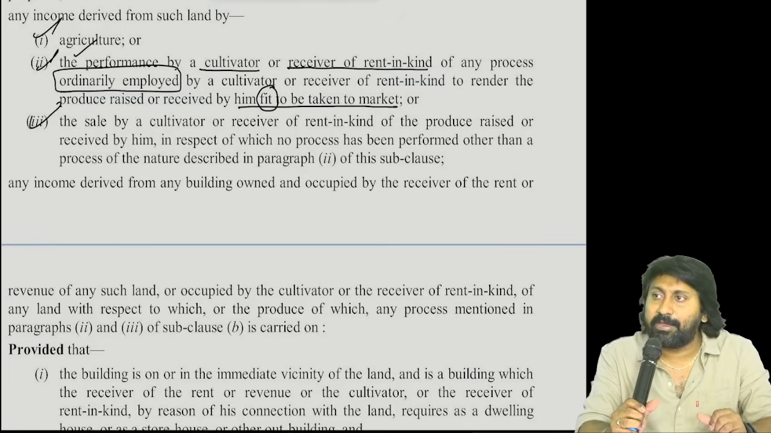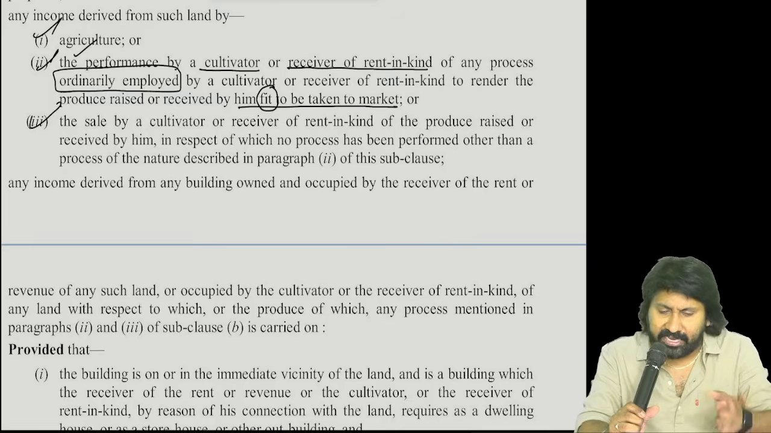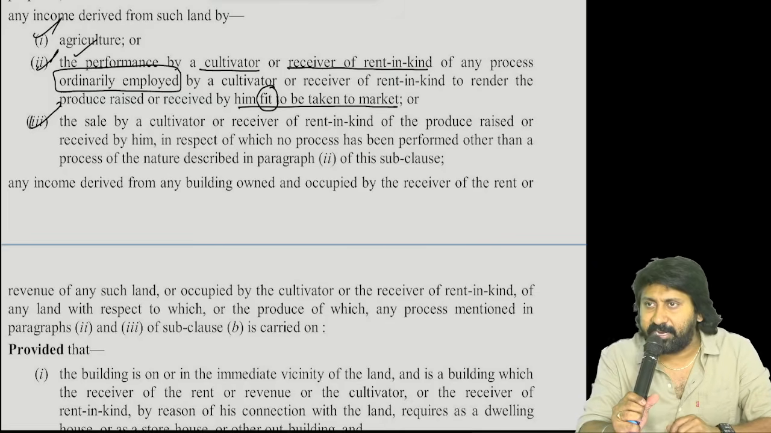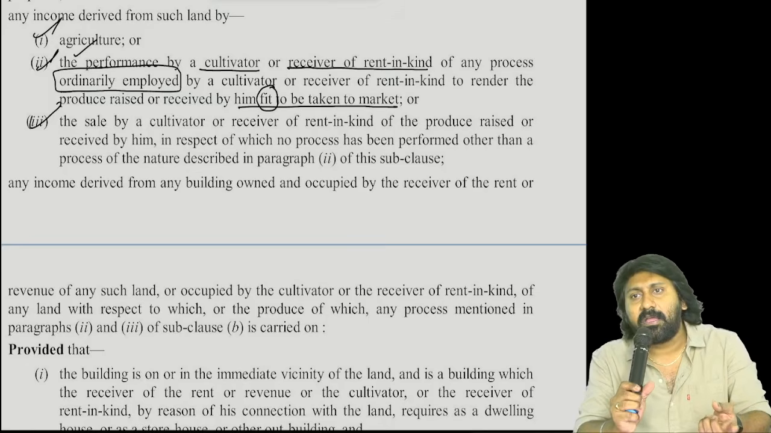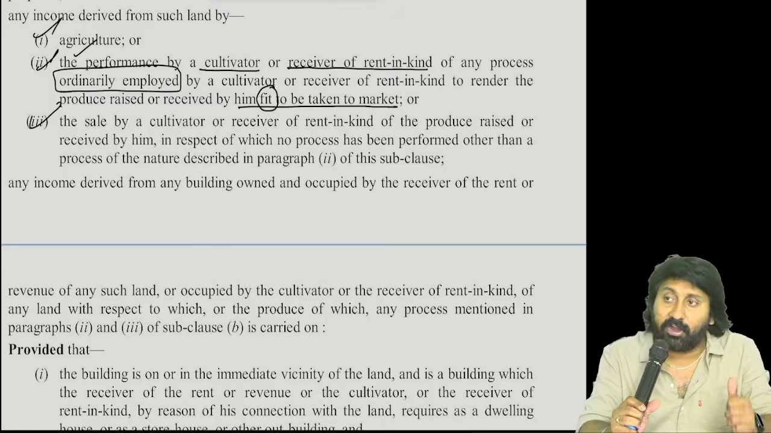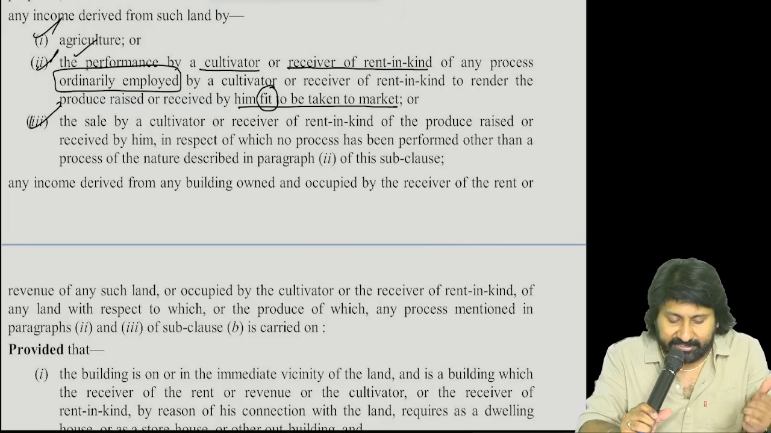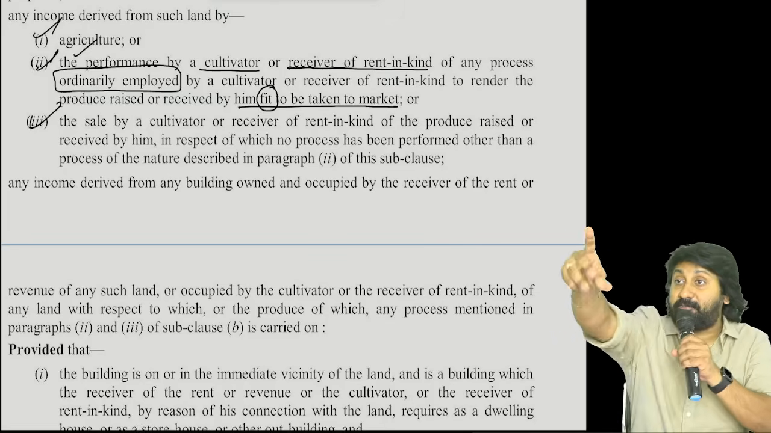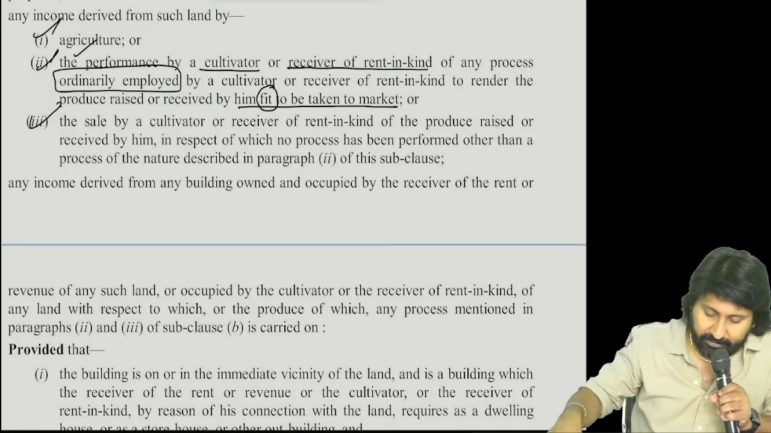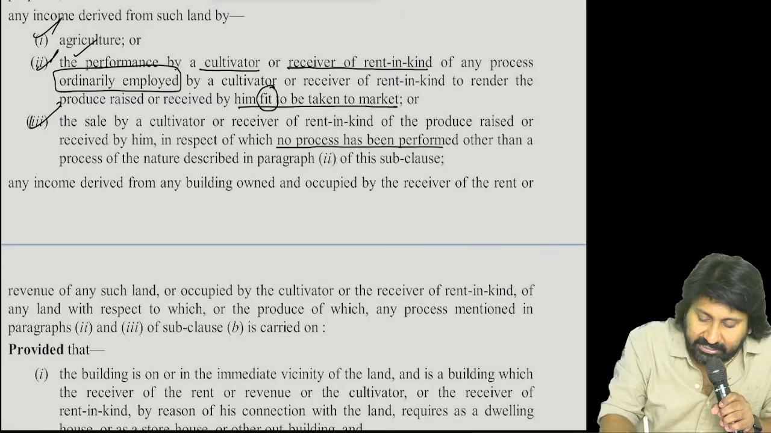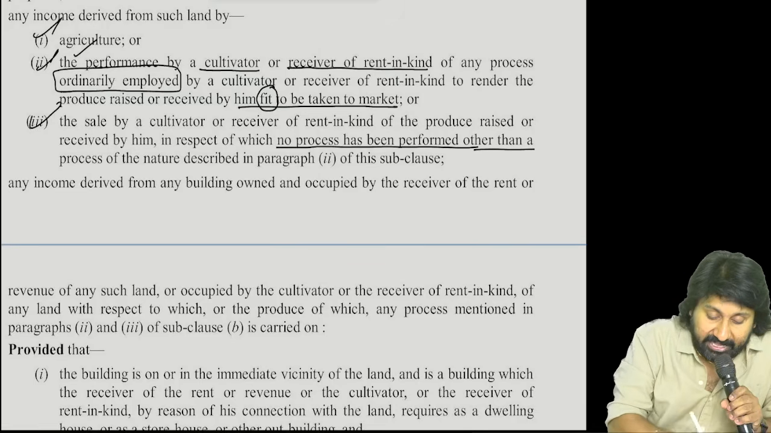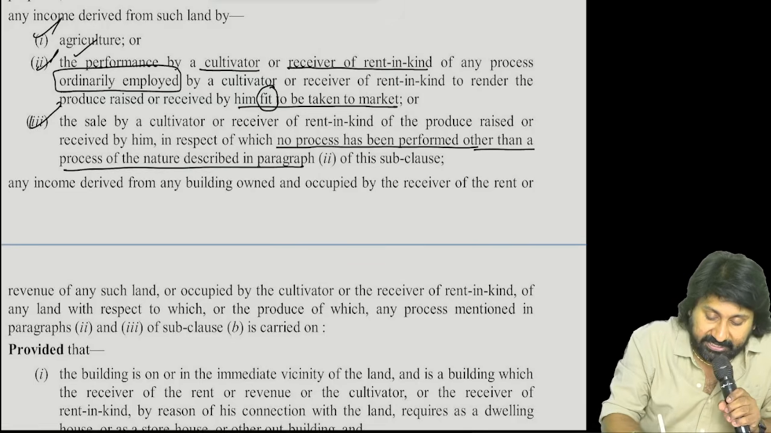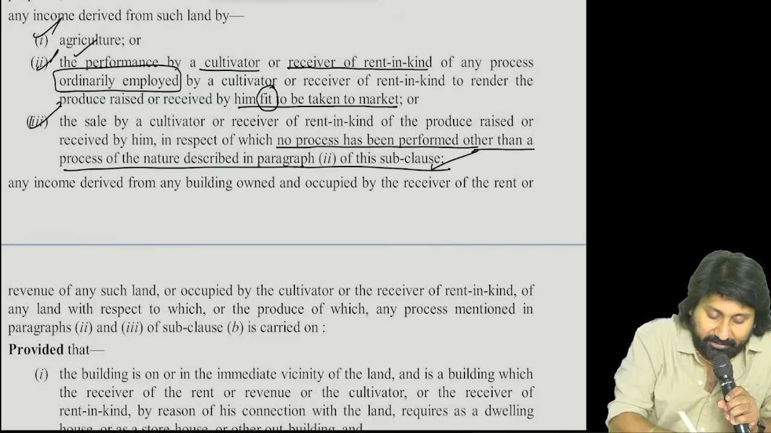Sale. Sale by whom? Cultivator. Or sale by whom? Receiver of rent in kind. Either by cultivator or receiver of rent in kind. Of what? Produce raised or received by him. In respect of which no process has been performed, other than the process of the nature described in paragraph 2 of this subclause.